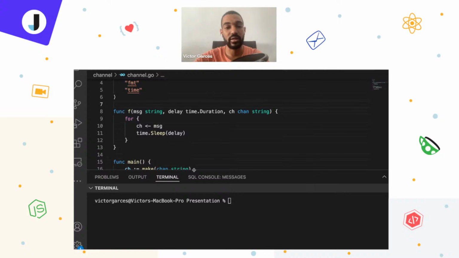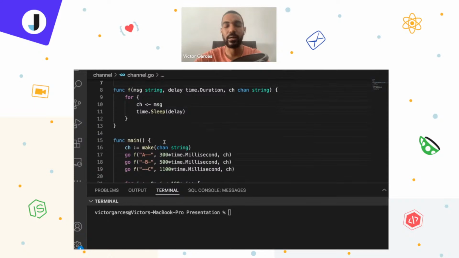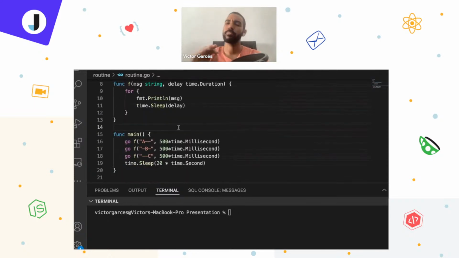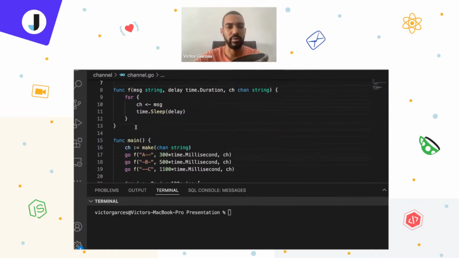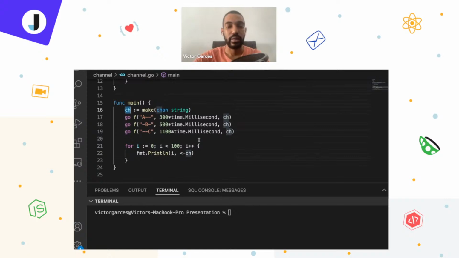Okay, here we have the example of channels. If you notice, it's almost the same function that I was using before. It's basically the same, but the only difference is that I'm now using channels. And you might say, why? If you notice, now when I pass the message to the function, I also send that message to the channel that I'm receiving as a parameter here. And you might think, wow, why am I doing that? Well, I'm doing that because I just want all the goroutines to work.